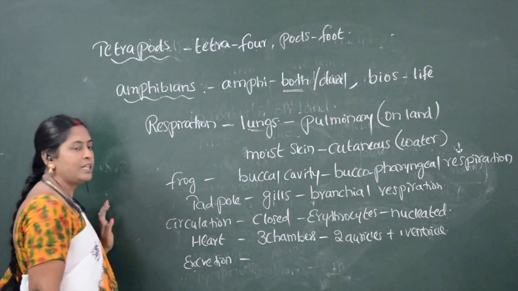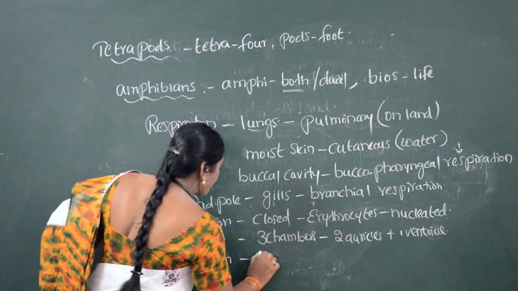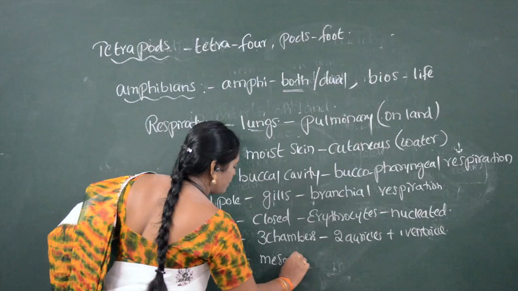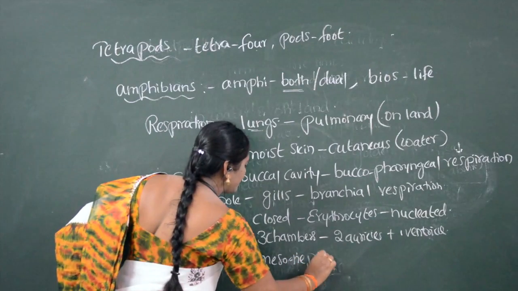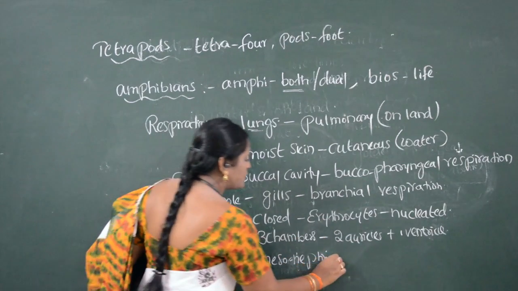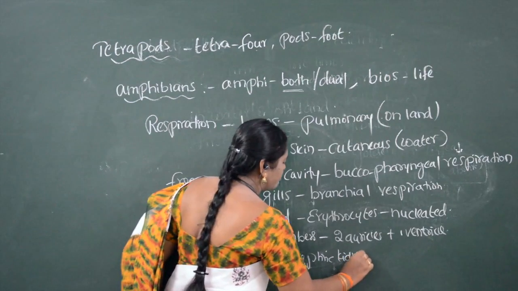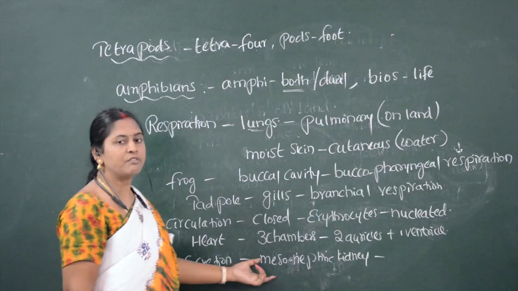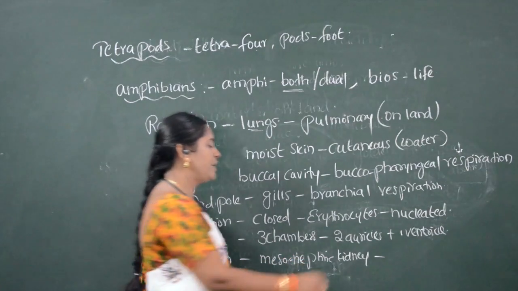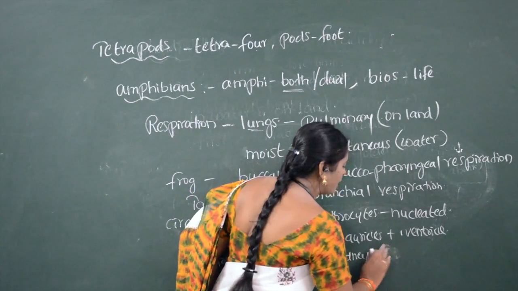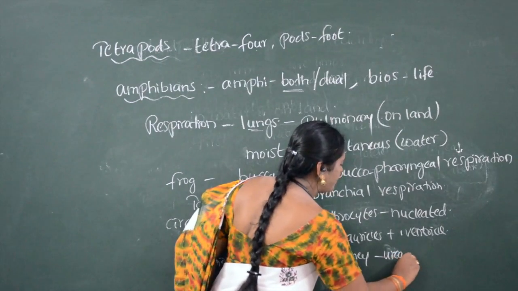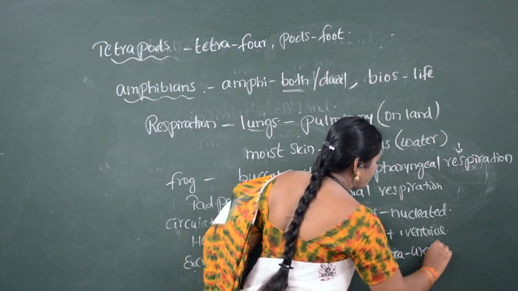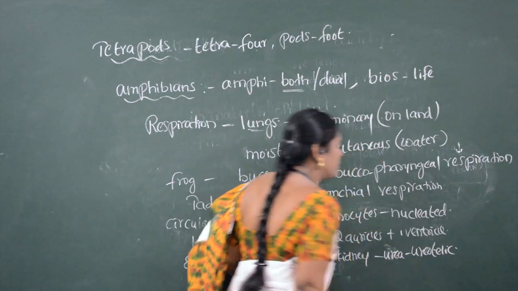Excretion occurs by mesonephric kidneys. The excretory substance which comes out of the amphibians is urea. So these organisms are called ureotelic organisms.